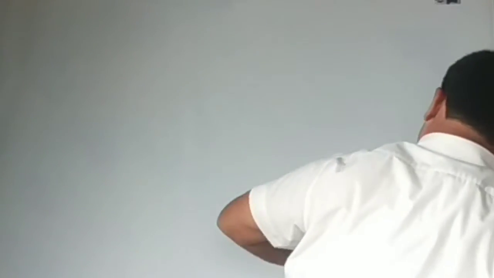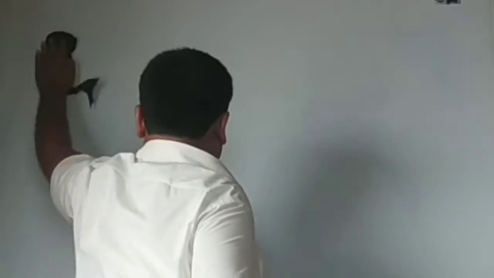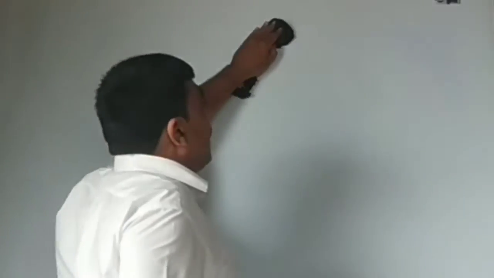Okay? Due to this reason, the area of the convex mirror is shorter with respect to the concave mirror, but both mirrors have the same importance also.